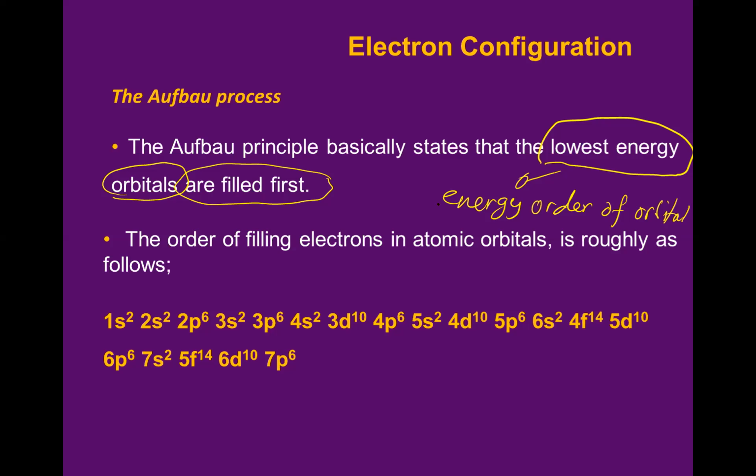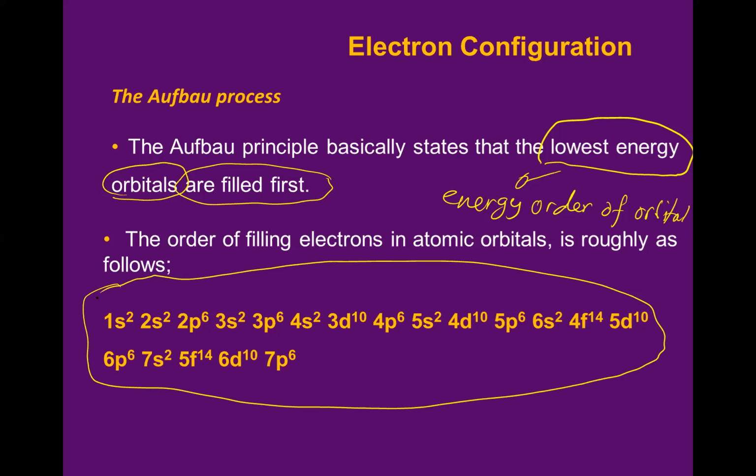For knowing this, there is no other way. You have to know this by heart. You have to memorize this. This is the order of filling the electrons in the orbitals.